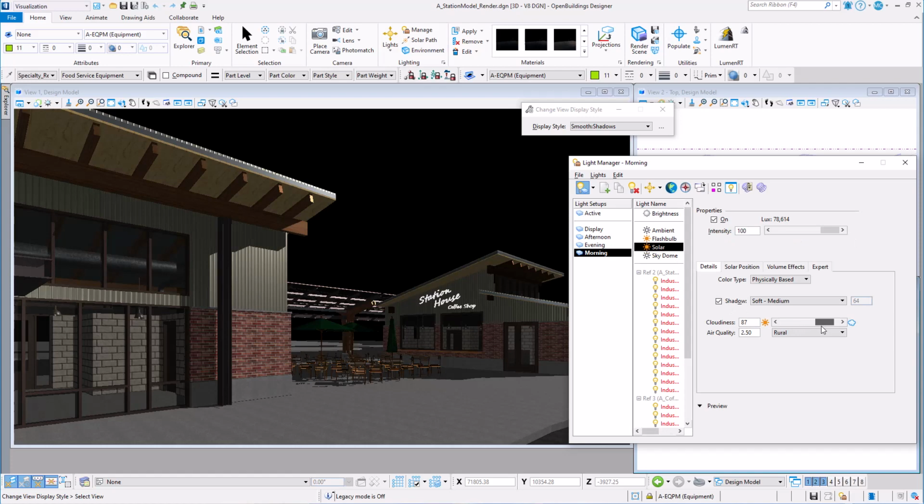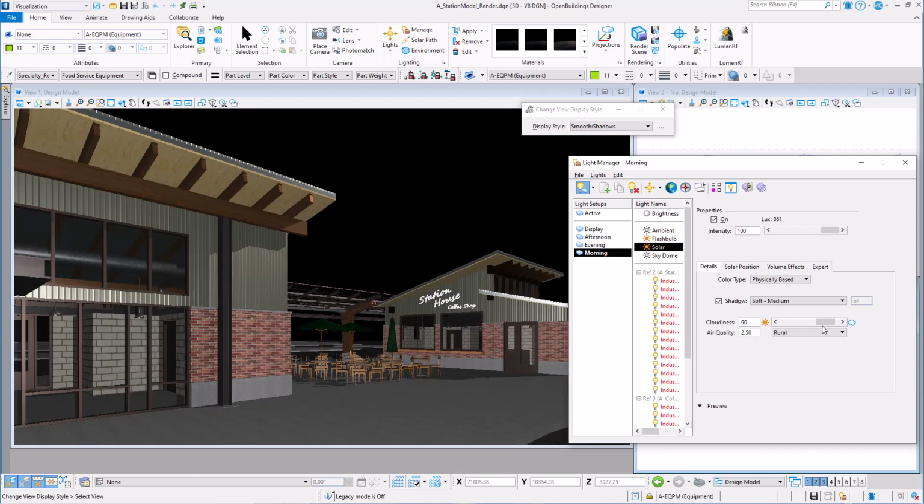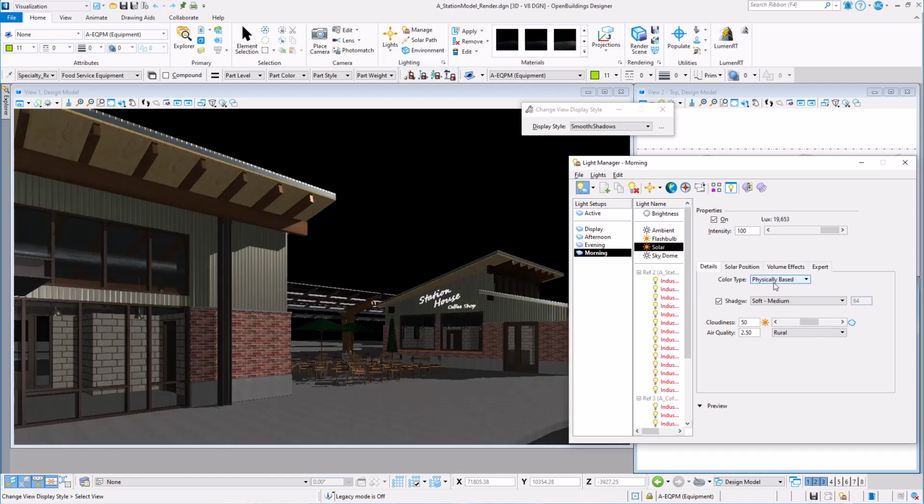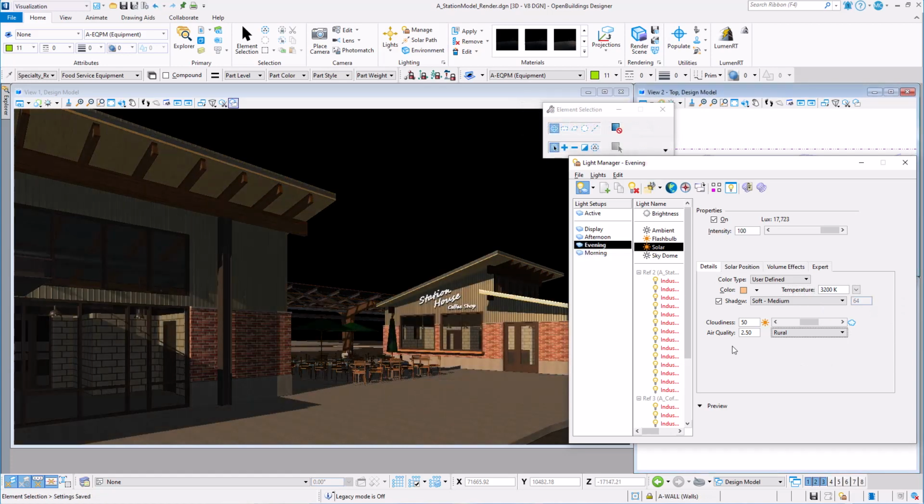We can also see how increasing the cloudiness actually increases the amount of light on the building surfaces and lightens the shadows, as if it was an overcast day with a lot of bounced light. We can also change the color or temperature of the scene with some warmer morning light. Now let's switch to the evening setup.